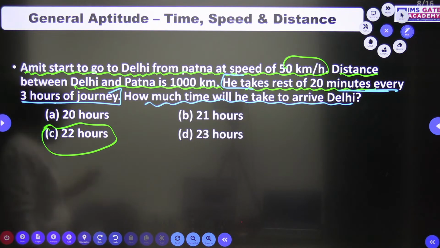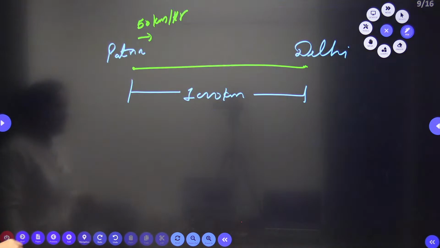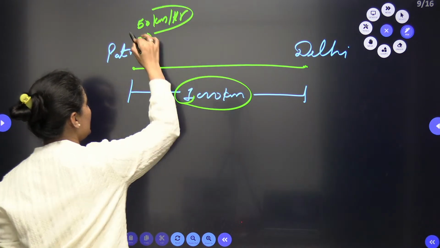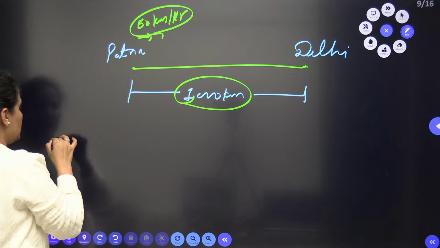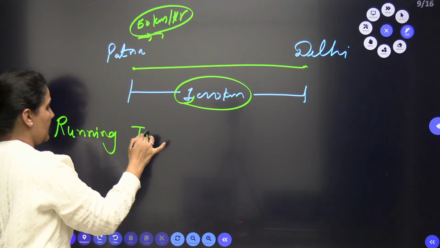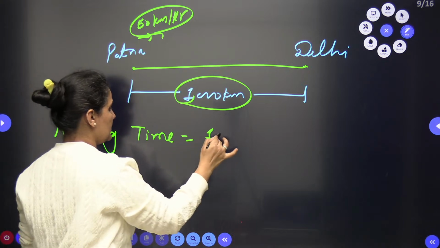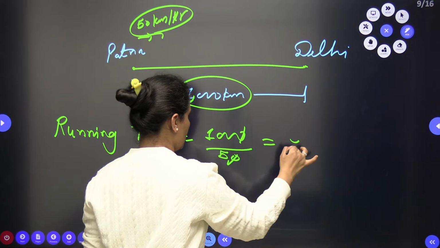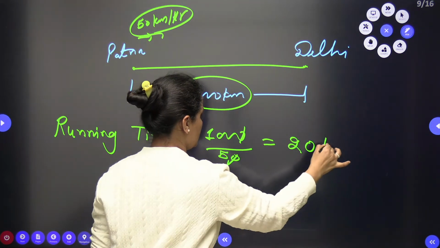He takes rest, so we will come to that point next. First of all, I have the distance and the speed, so let's find the time. The running time is 1000 by 50, which is 20 hours.